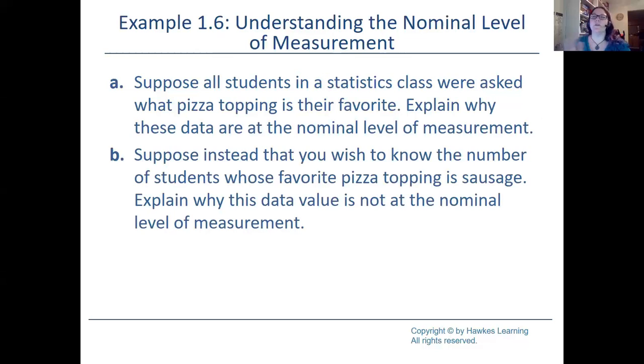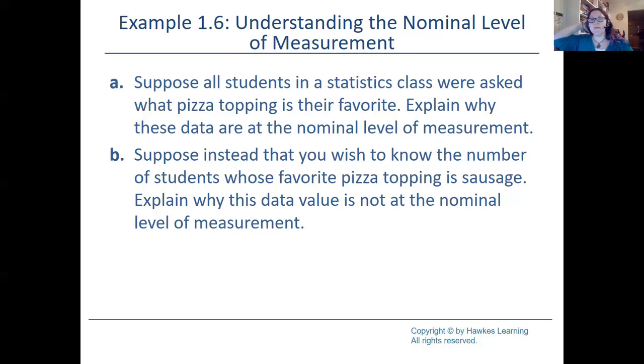Okay, so let's make sure that we understand whether or not something is nominal or not. So our first example A is suppose all students in statistics class were asked what pizza topping is their favorite and explain why these data is basically nominal. Okay, and B is suppose instead you wish to know the number of students whose favorite pizza topping is sausage. Okay, and explain why this one's not nominal. So why is the first one nominal but the second one isn't?